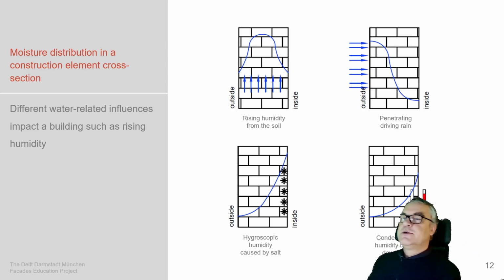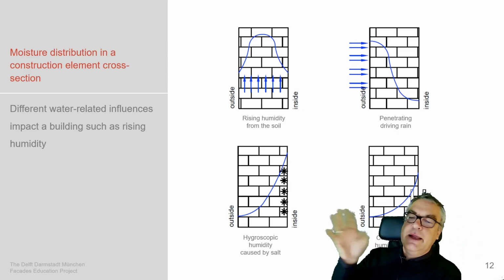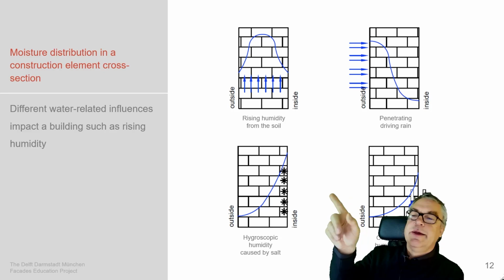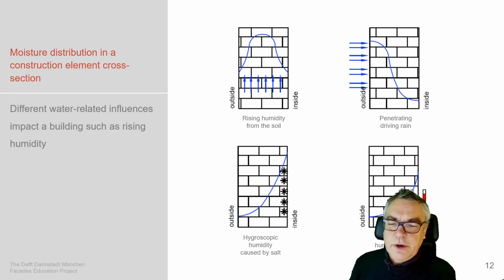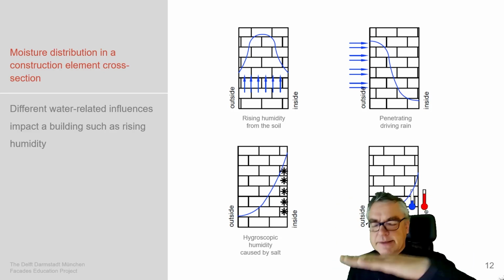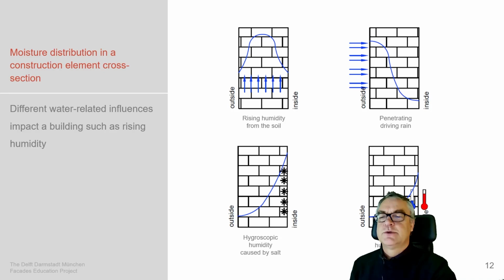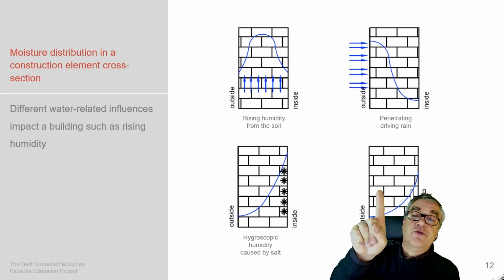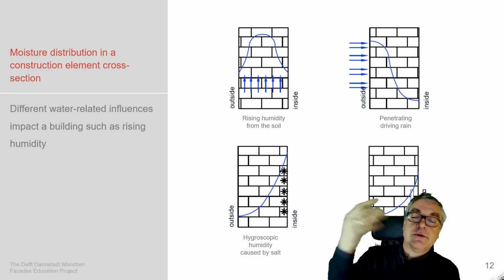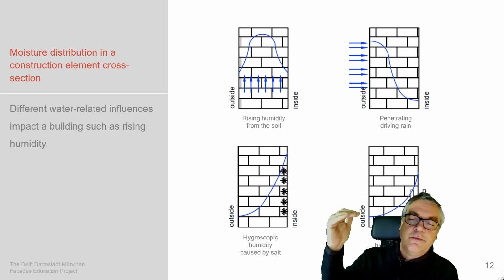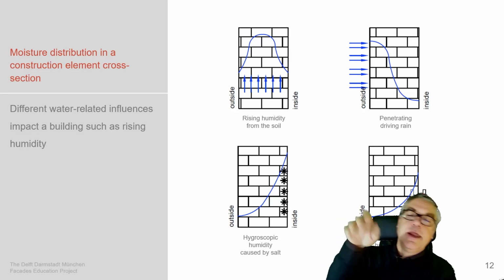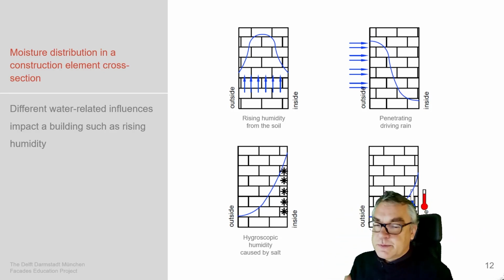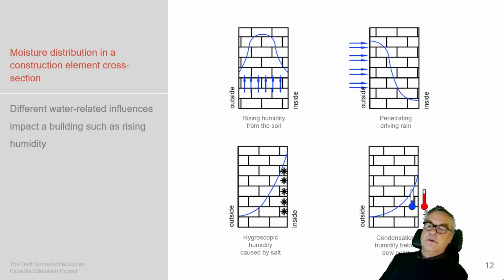Other parameters which we need to take care of to deal with moisture: it's rising humidity from the soil. So we directly place our solid structure on a soil. There's no barrier in between. Humidity comes from the soil in our system and starts to rise. Then penetration by driving rain, so rain being forced by wind through the facade and then comes to the inside, especially exposed positions would have this kind of difficulties.